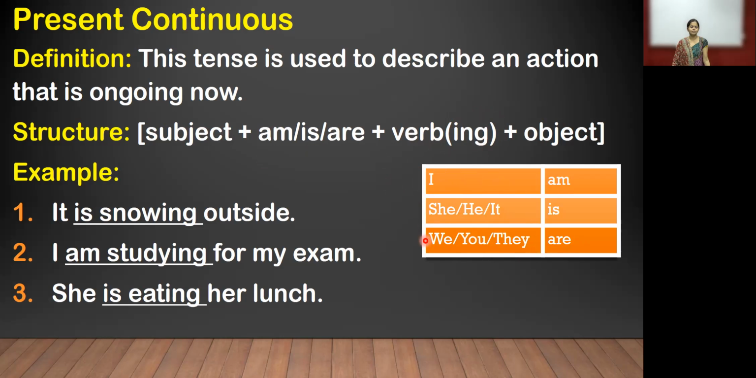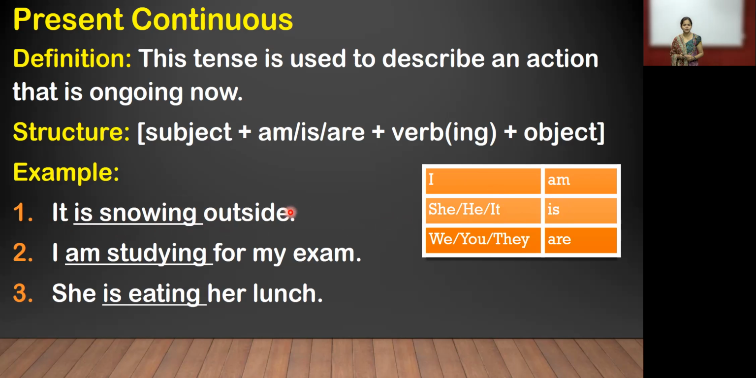Now we can see some examples of present continuous. Focus on the first example. It is snowing outside. See, where is it in the block? It is in the second column. For it, we use the word is. So, it is snowing. Snow is the verb, and we add ing. Understand? So it is verb ing.